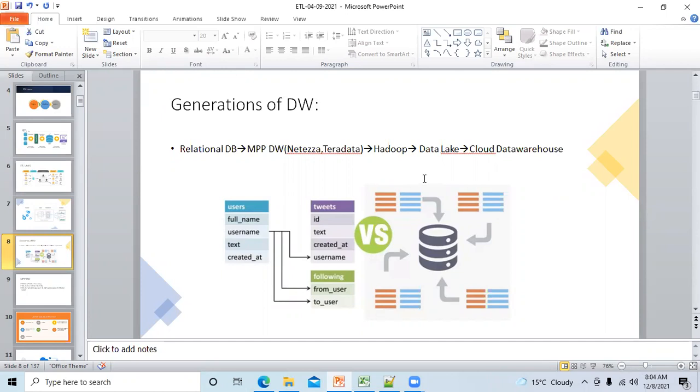Okay, so I need just 2 to 3 more minutes, so please stick around. First of all, first question and very honest feedback I want from you. Do you want me to stick to ETL only, or shall I tell you about all those things I taught you about ELT and different generations of data warehouse, cloud database, how it works, how Snowflake works, and all those things? Tell me. Everyone is interested in that?